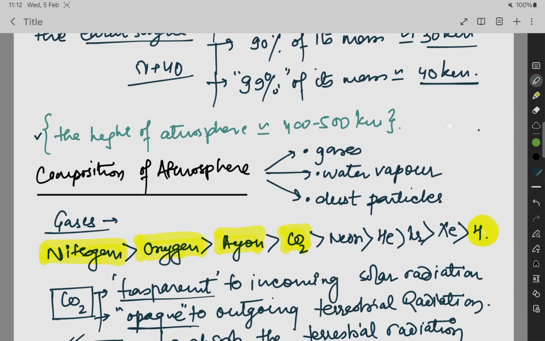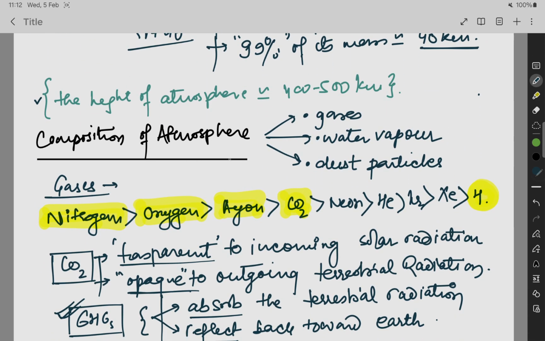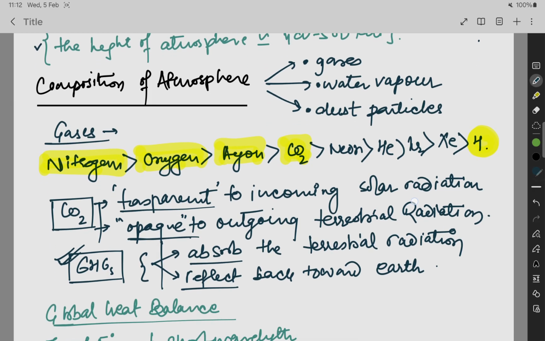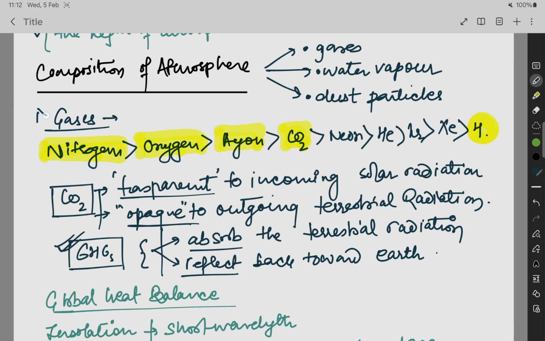The first thing we have covered is the composition of the atmosphere. Composition means the atmosphere is made up of what type of things? It's gases, water vapors, and dust particles mainly. First of all, the gases. You have to learn them in descending order.